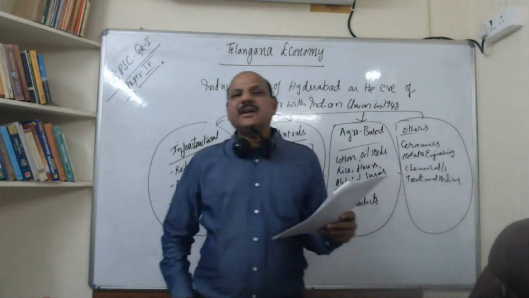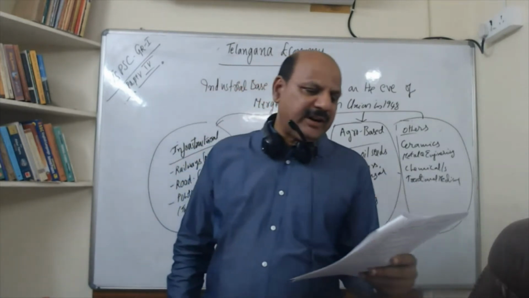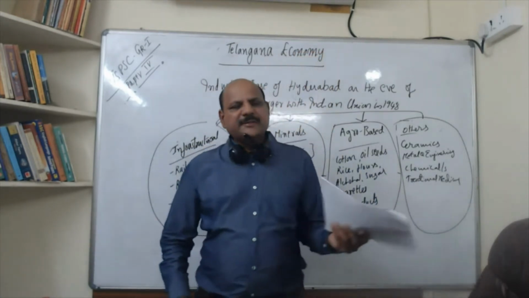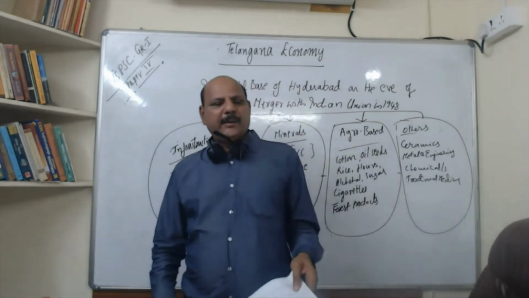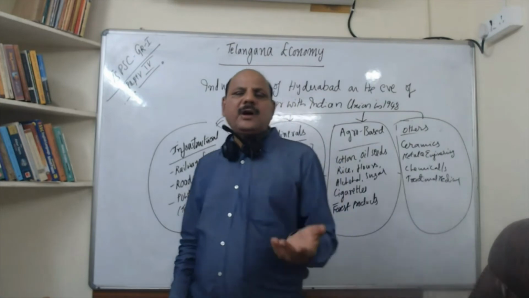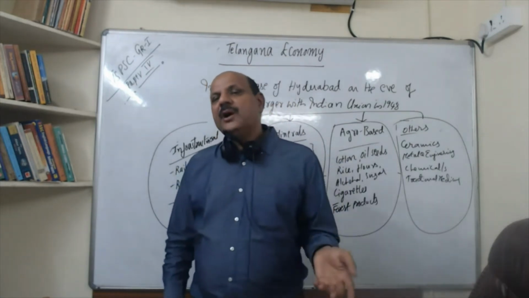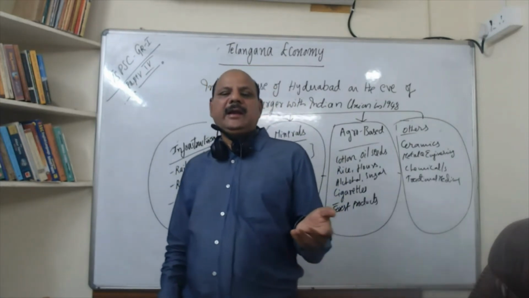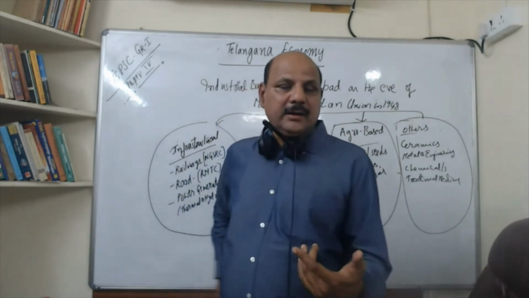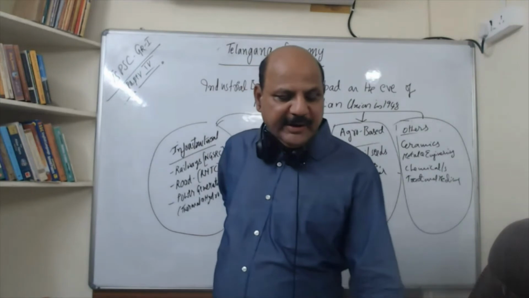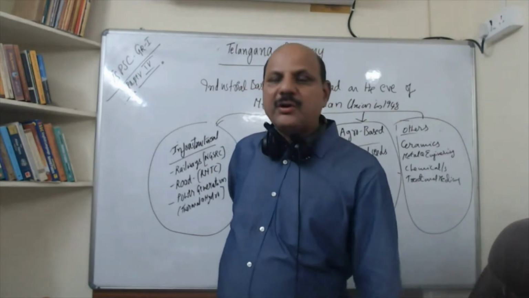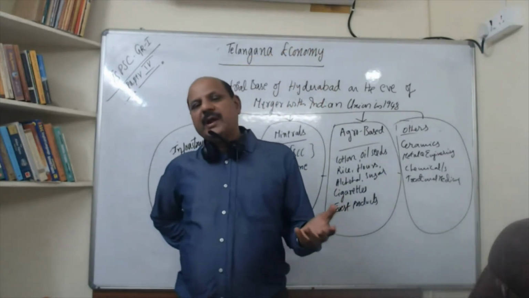Then second generation land reforms from 1970 onwards. Of course, as part of the land reforms, how far these things were successful: how far abolition of jamindaris, how far the tenancy reforms, how far the upper ceiling of land was taken back to be distributed. Then they also mentioned land alienation in scheduled areas and the impact of land reforms.